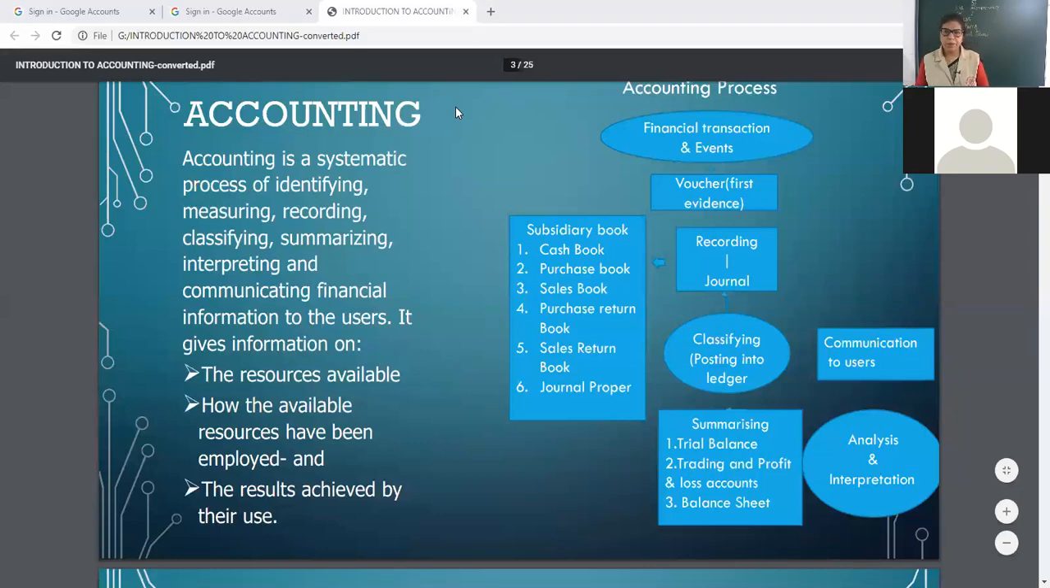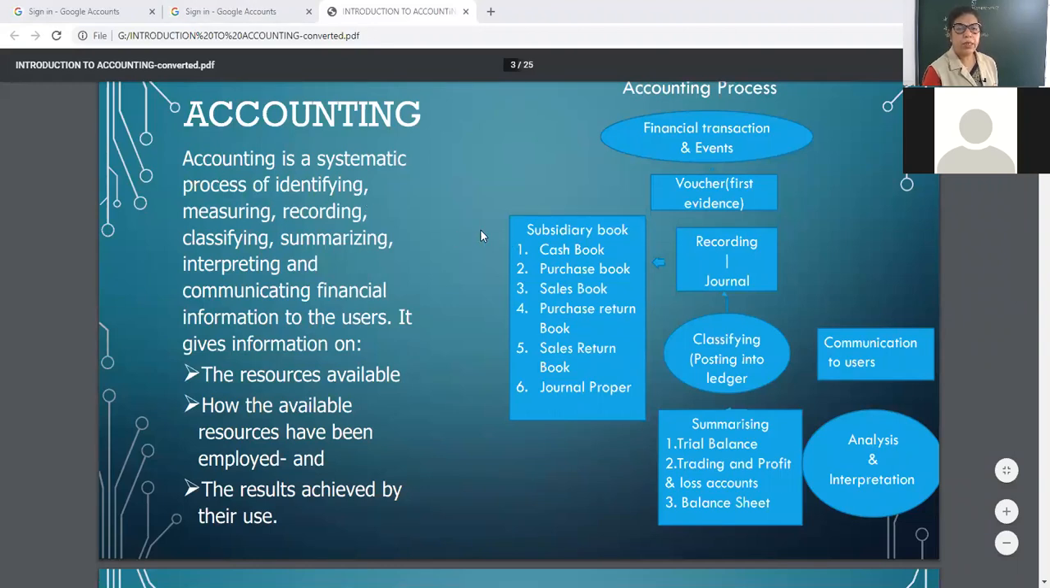Now, my dear children, in your 11th class, you will have these steps. Analysis and interpretation, all you will study in class 12. Okay. So this is the accounting process.